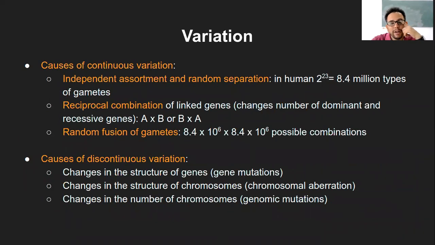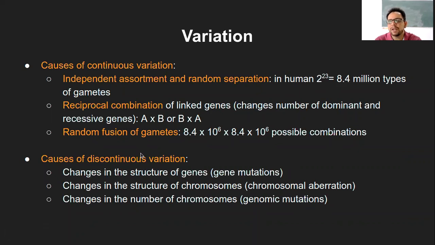Now there were some variations which were continuous, that means they happen across different generations. One generation will have certain characteristics, the next generation will have another characteristic. So that was continuous variation. On the contrary, there was discontinuous variation.